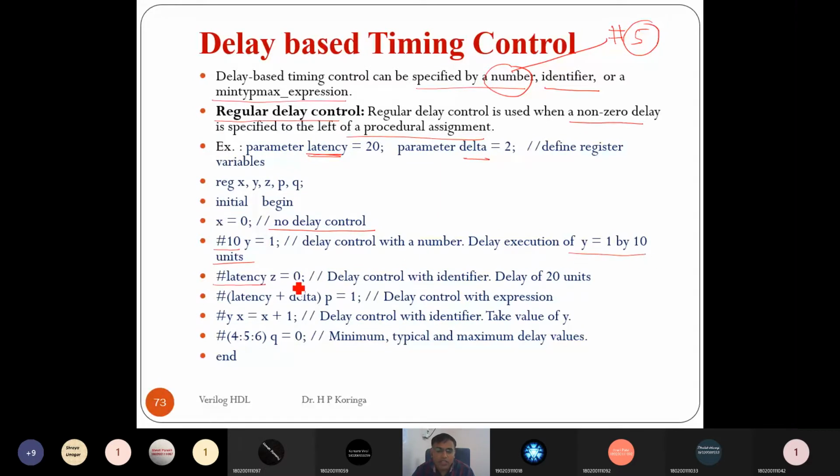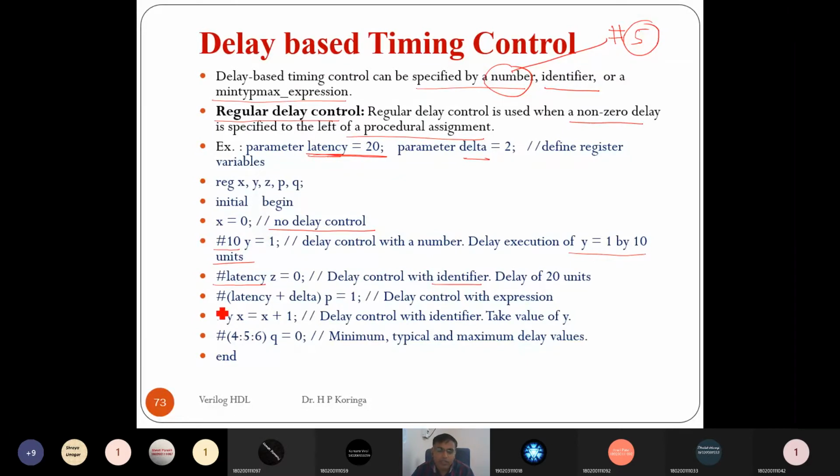Here's the latency z is equal to 0. Here latency is already defined using the parameter latency is equal to 20, right? So it is some constant that we have already defined, and we are using that identifier latency. So this will be delay control with an identifier and whatever the latency value is. Here we already defined latency is equal to 20, so it takes 20 units of delay.